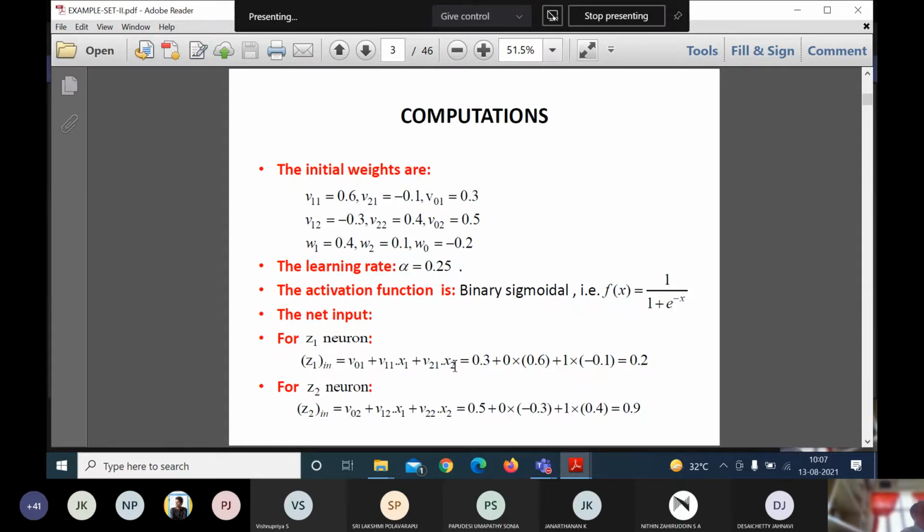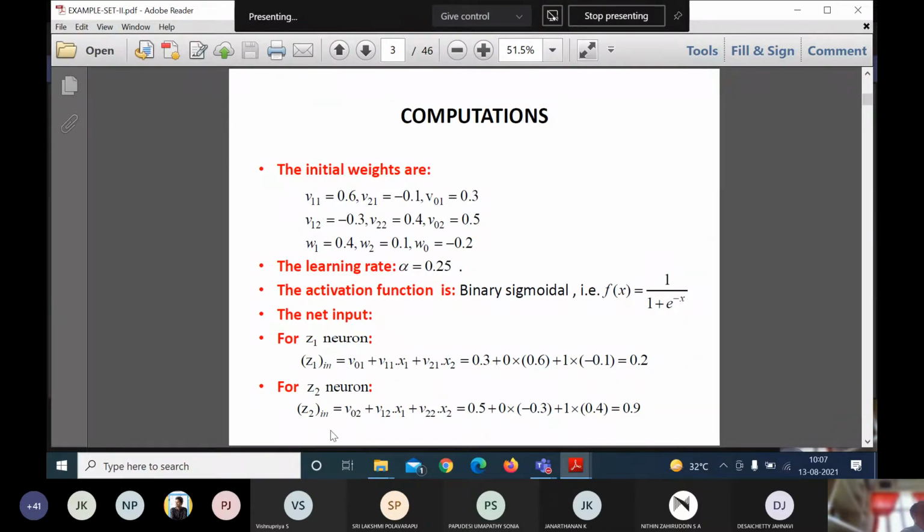V01 is 0.3, my bias value. X1 is 0, and V11 is 0.6. X2 is 1 and V21 is minus 0.1. Once you simplify this, you get 0.2.